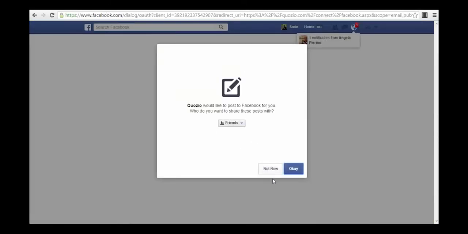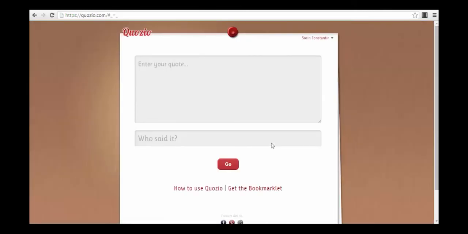It's actually very simple. I will not allow the platform immediately to post anything on my wall, or to my friends publicly, but I will allow it to log in with my Facebook account. And this is exactly what you will see on your first page.